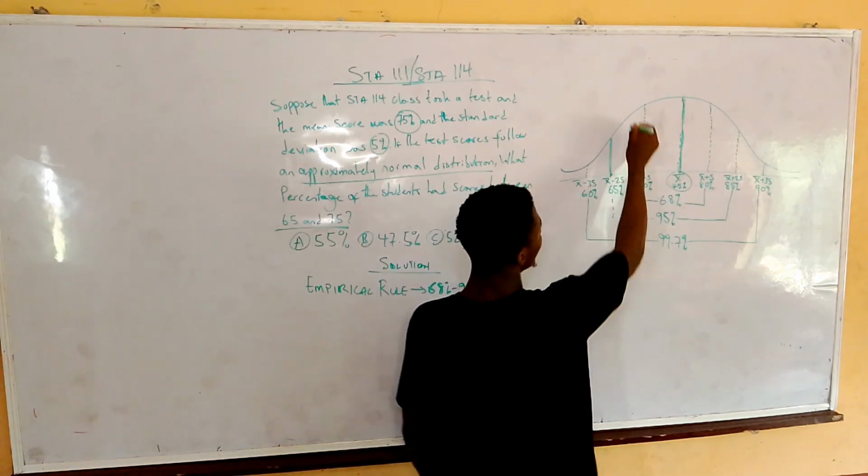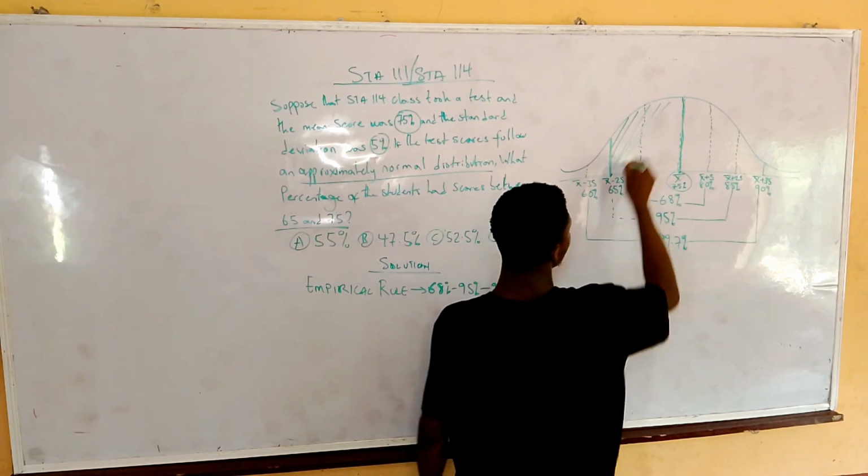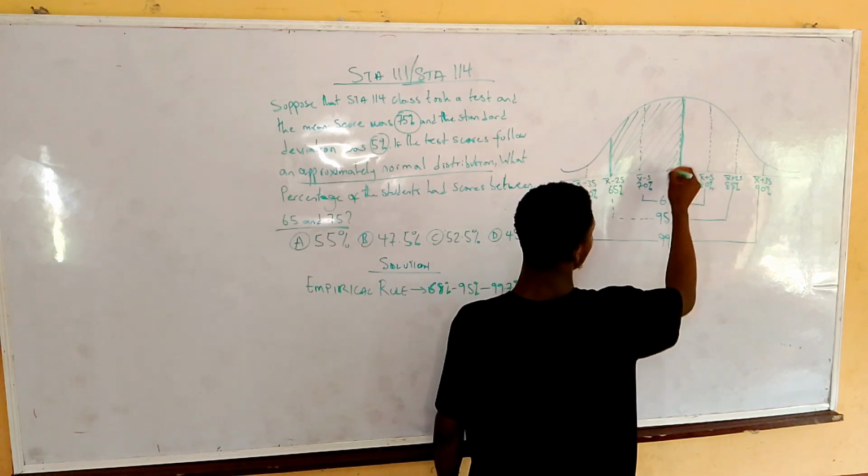So what percentage of students will lie within this region?